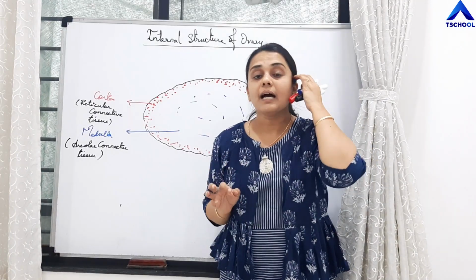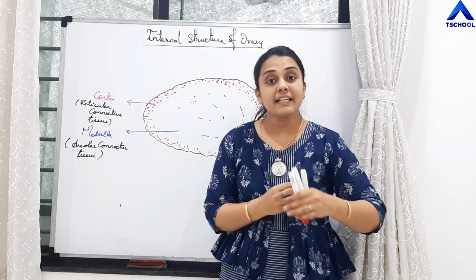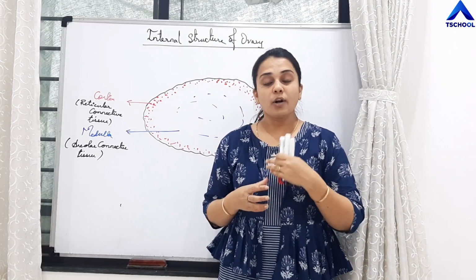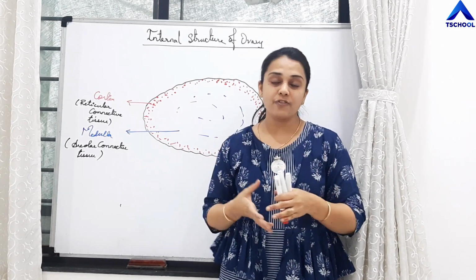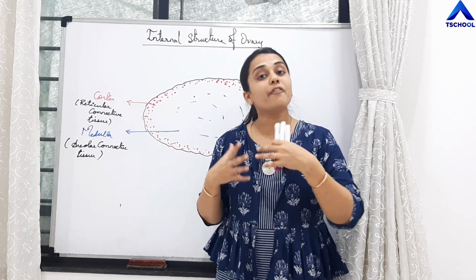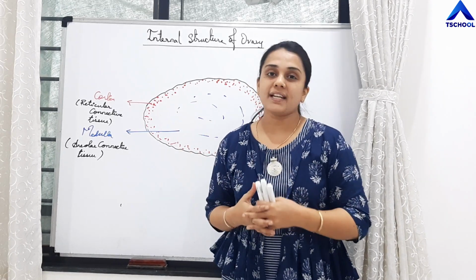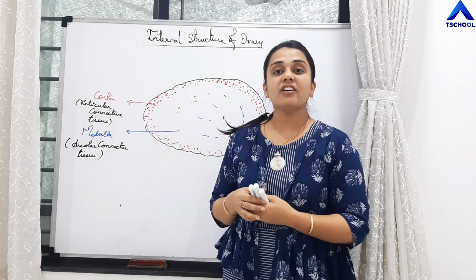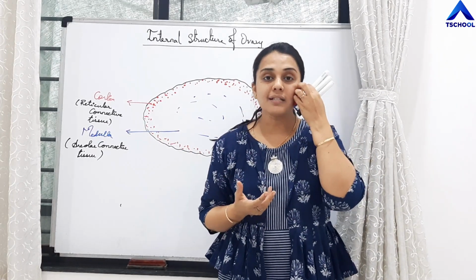Students, when you study the process of oogenesis, that is formation of the egg, at that time you will study in detail what a primordial follicle is, what a primary follicle is, what follicular atresia is, what degeneration of follicles is, how many follicles are present at the time of birth, and how many follicles are present at the time of puberty. All those things you will study when you study the oogenesis topic. Right now, what we are saying is what we can see in the internal structure of the ovary during the entire course of the menstrual cycle, right?